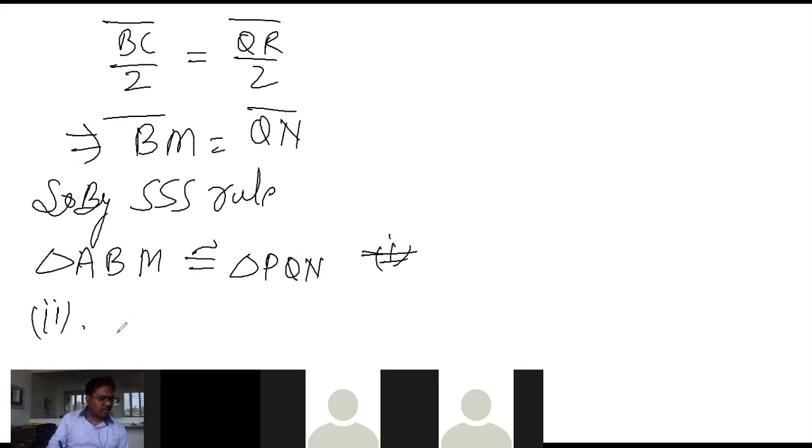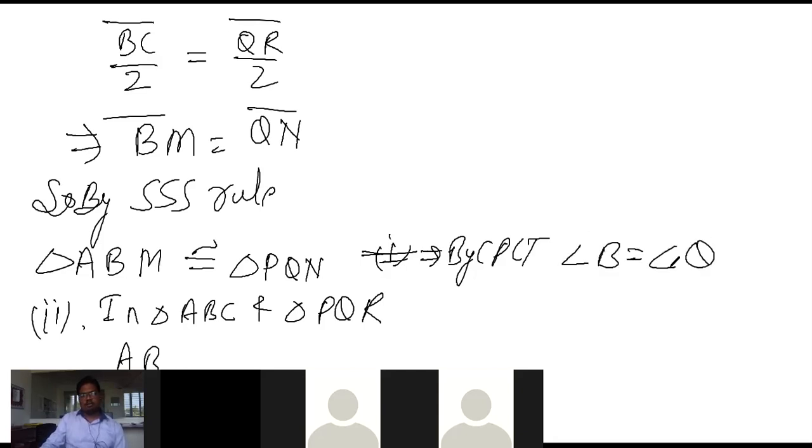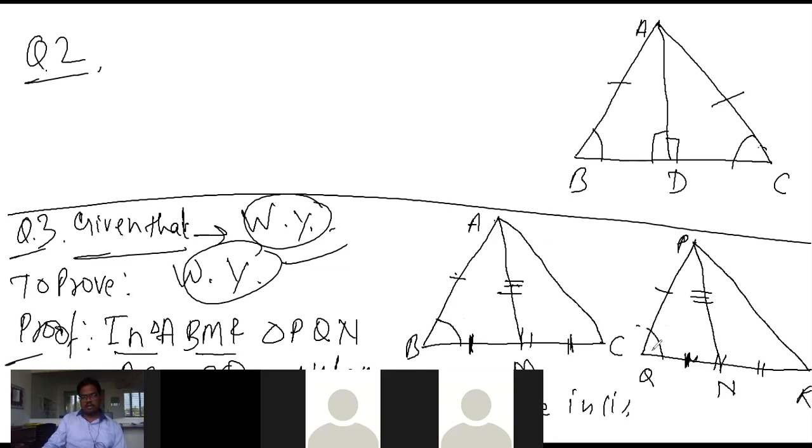Okay, for second part, ABC and PQR. Now in triangle ABC and triangle PQR, let me tell you one thing. So by CPCT, what we will write? Angle B is equal to angle Q. By CPCT, in the diagram, look at there, this angle is equal to this one. Okay, beta. Yes, sir.